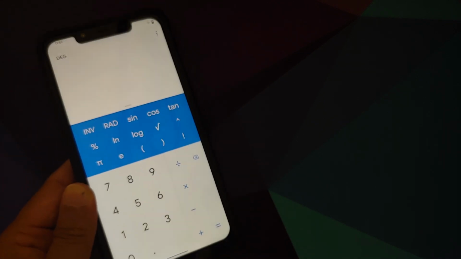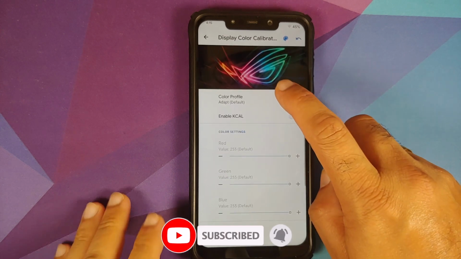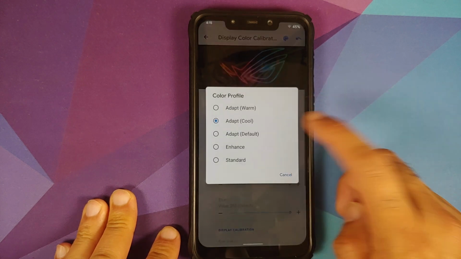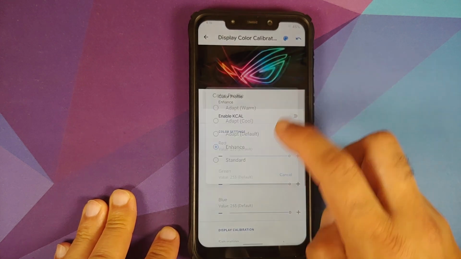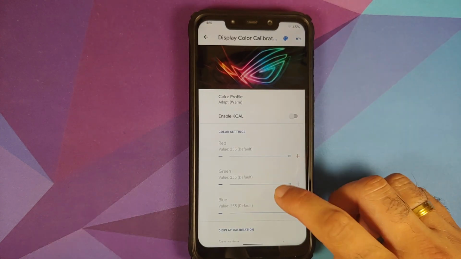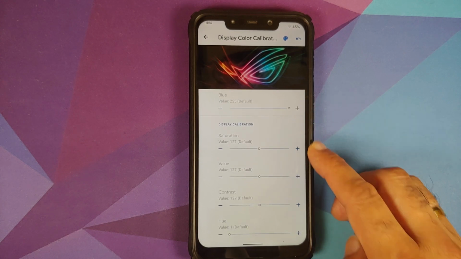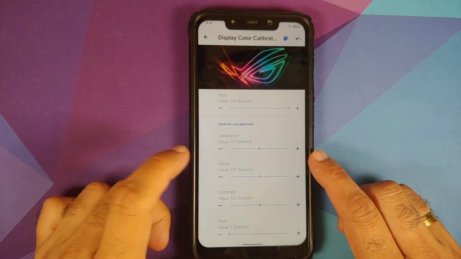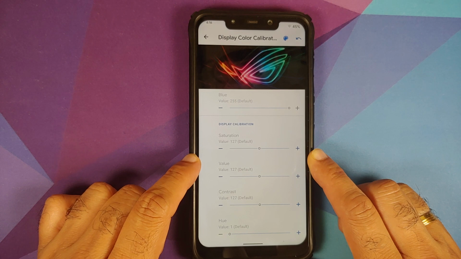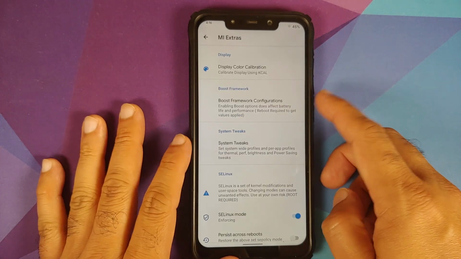Moving over to system, herein we have Mi extras, with KCAL in the build and different color profiles: adapt, adapt cool, adapt default, enhance, or standard. Use whatever you like. Once you enable KCAL, you can change the RGBs, and you can also change the saturation, contrast, and hue. I think there is an issue where they mention value. It should be something else. So that is a small issue in the build.